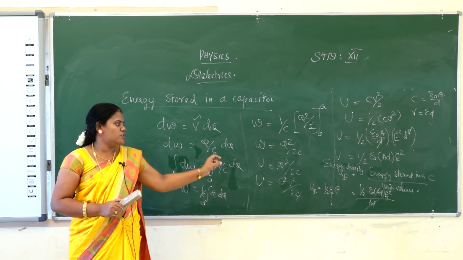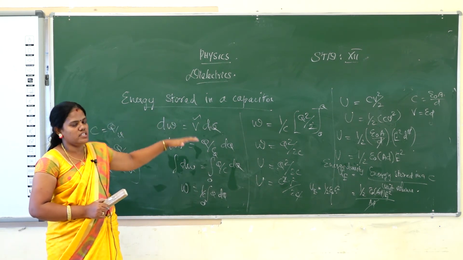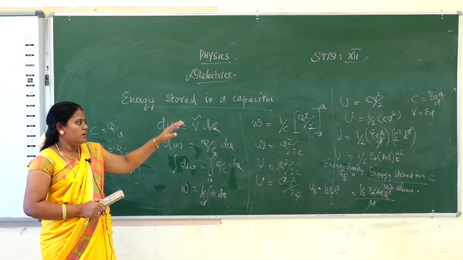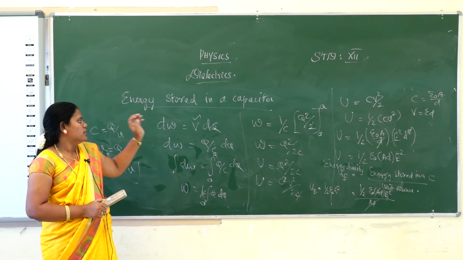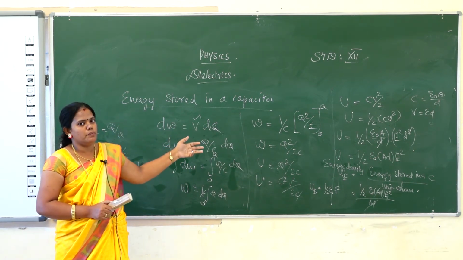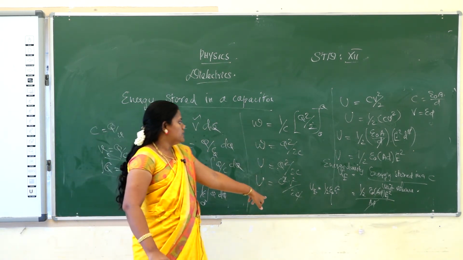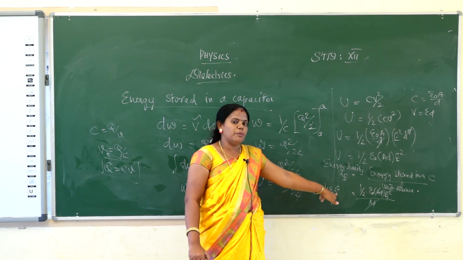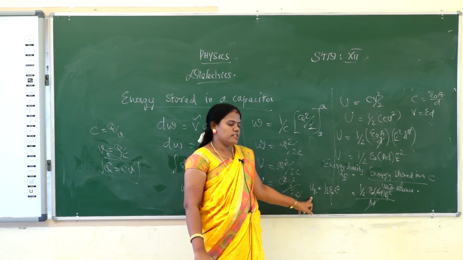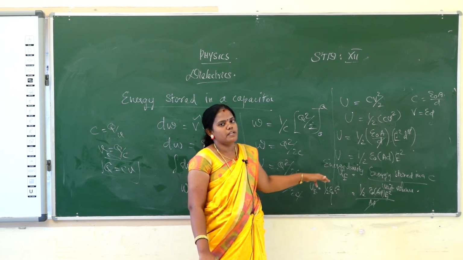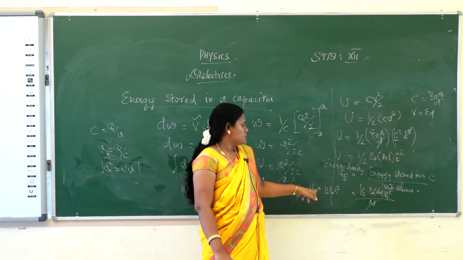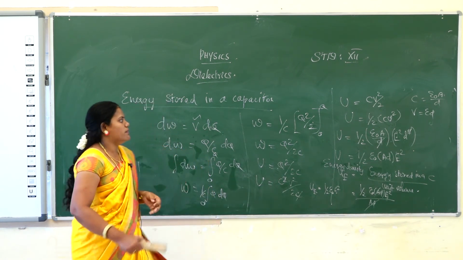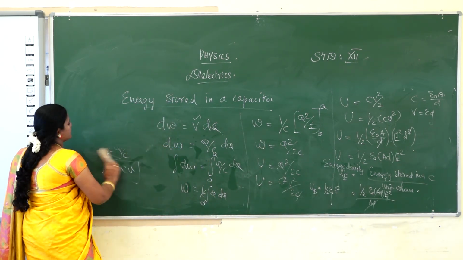So first we find out the energy. Next, we find the volume in which the energy is stored. That we have also calculated. Then this energy increases on the basis of the electric field. If the electric field increases, the energy increases. So energy always depends upon the electric field, not the area. Then I will explain the application of capacitors.